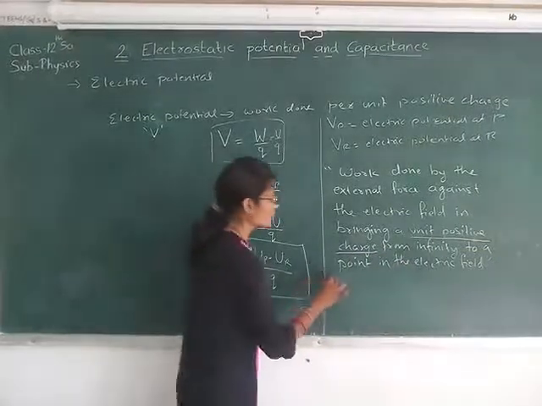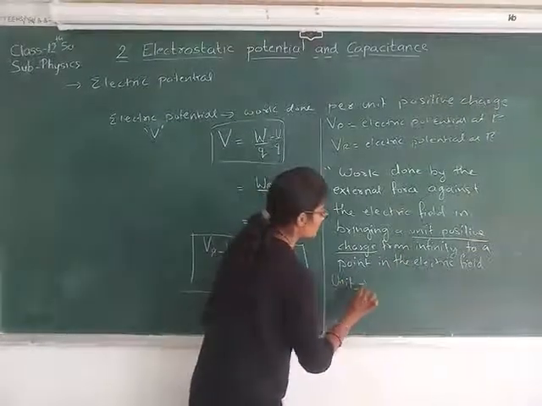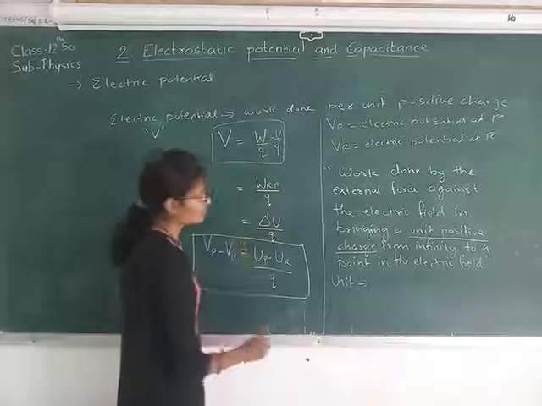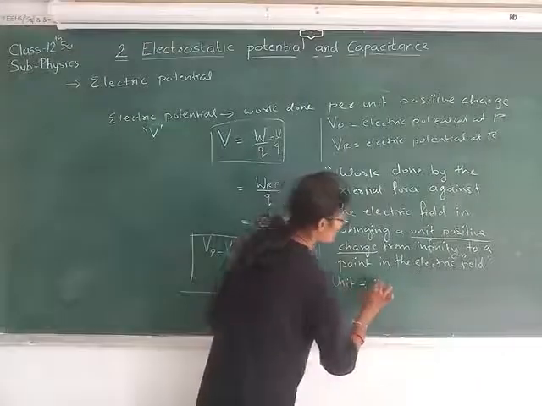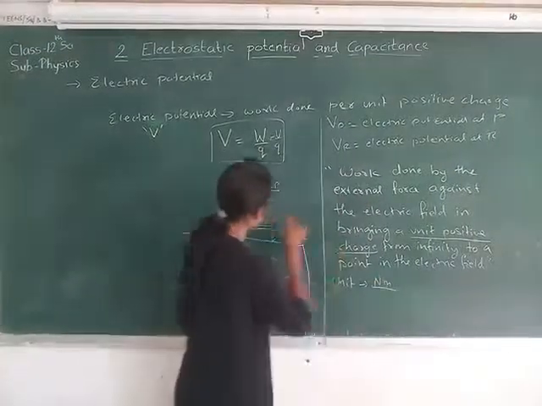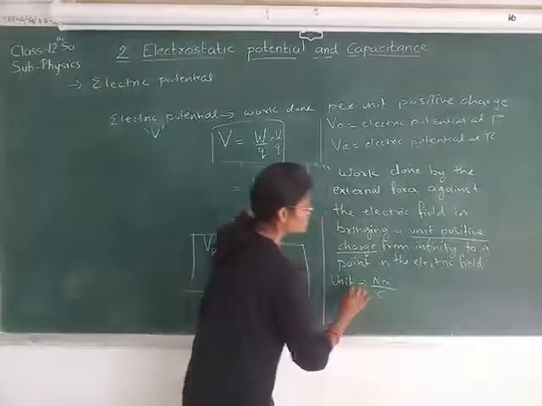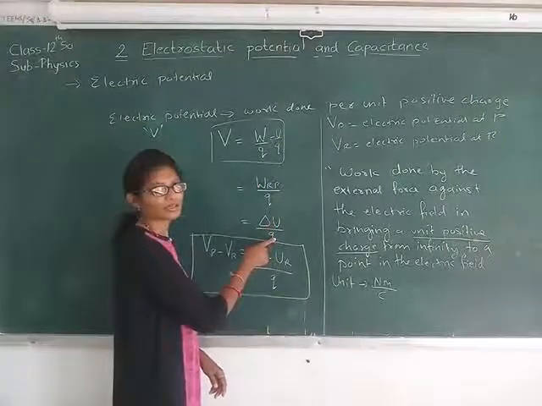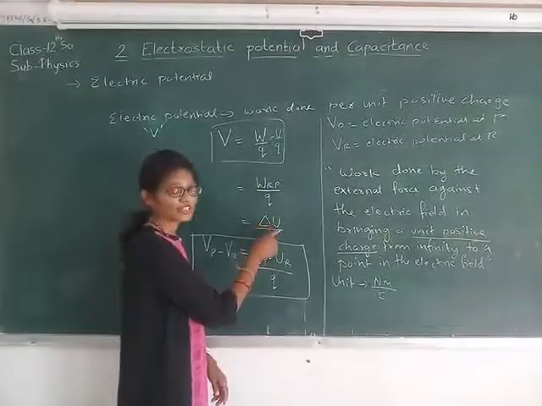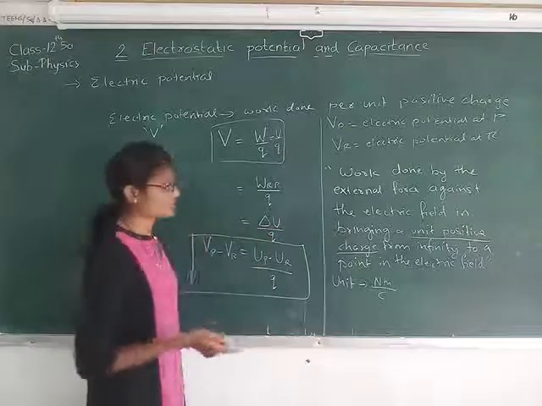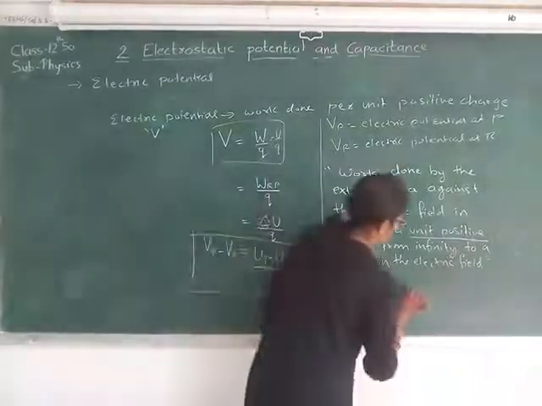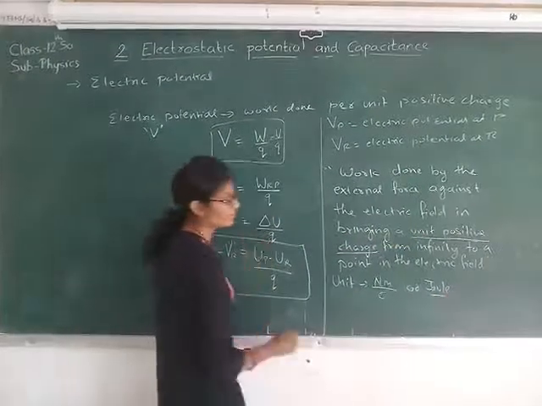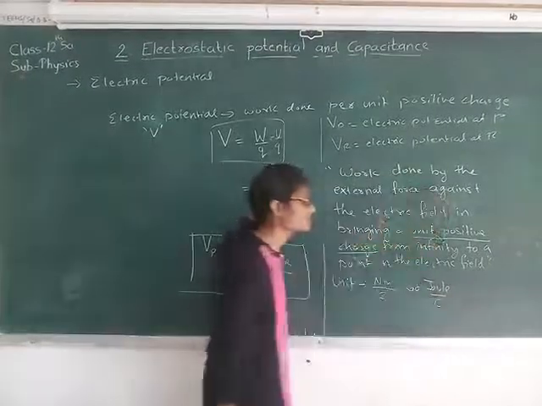Now, the unit for this electric potential, that is what you can see over here in this equation, W by Q. For the W, that is for the work, the unit is Newton meter upon charge Q, whose unit is Coulomb. So the unit for the electric potential is Newton meter per Coulomb. Or you can go by this equation. Here delta U represents the potential energy difference, and for energy the unit is joule. And in the denominator we have charge, so its unit is Coulomb.